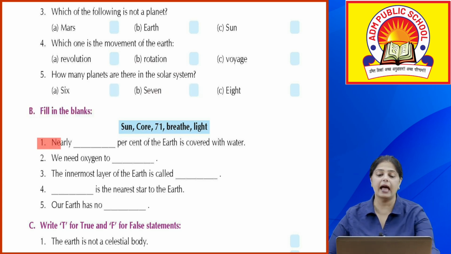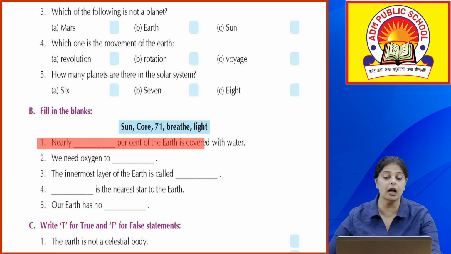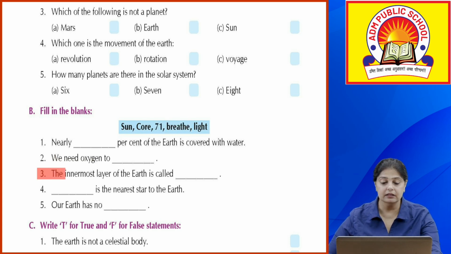Okay. Fill in the blanks. Nearly -% of the Earth is covered with water. Nearly 71% of the Earth is covered with water. We need oxygen to breathe. The innermost layer of the Earth is known as the core. Outermost is the crust. Okay.